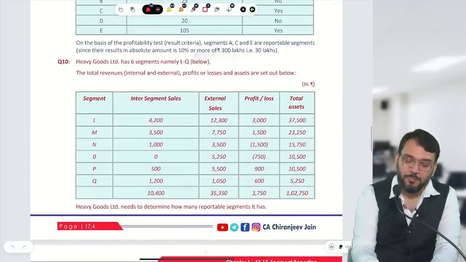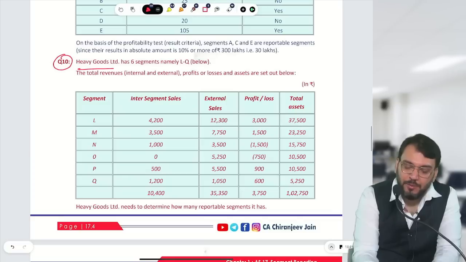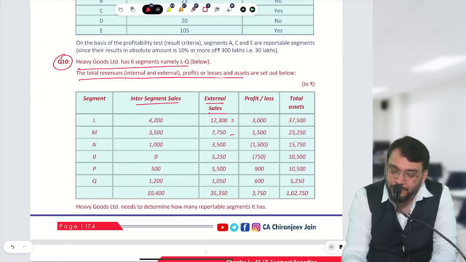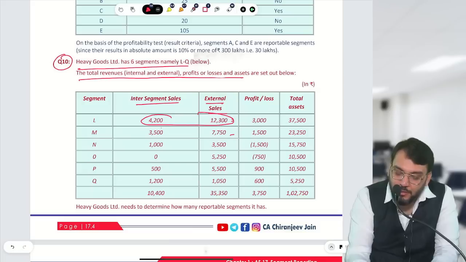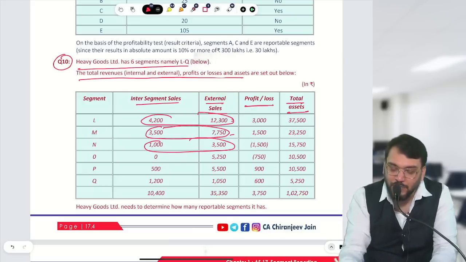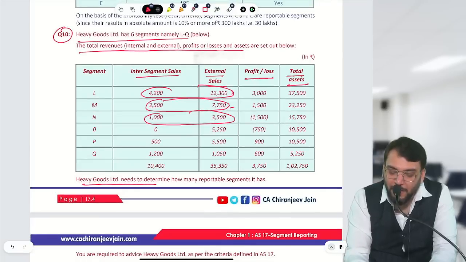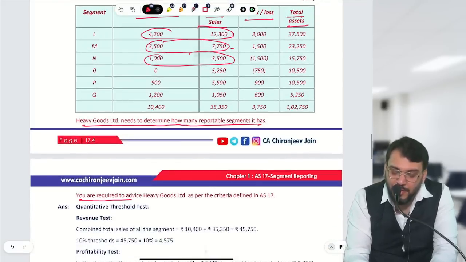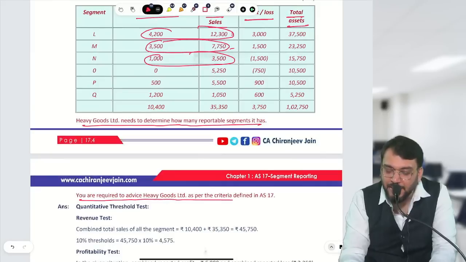Question 10. Happy Good Limited has 6 segments, namely L to Q. The total revenue, internal, external, profit and loss, and the asset are given. So inter-segment sale is given, external sale is given. We need to combine now, so we need to find out segment revenue. Segment revenue is this plus this. Then they give segment result, then segment total asset. Happy Good Limited needs to determine how many reportable segments it has. You are required to advise Happy Good as per the criteria in AS 17.